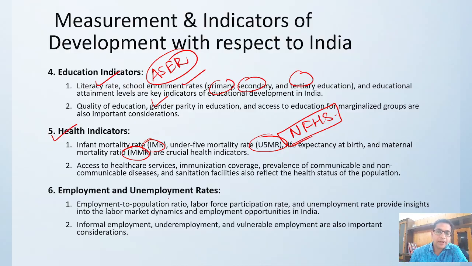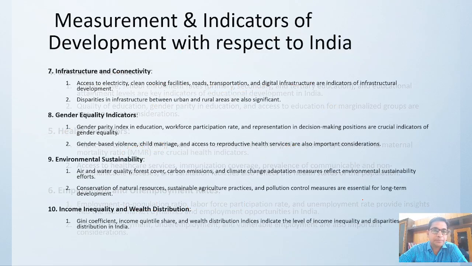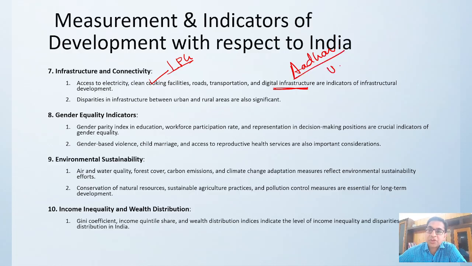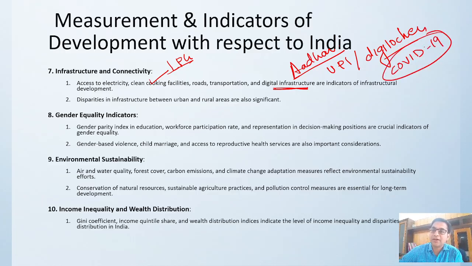Then unemployment, employment: you have the employment population ratio, labor force participation rate, unemployment rate, all these things are there. So you will get all the data over here. Then infrastructure and connectivity, like cooking facility, LPG gas, road transportation, digital infrastructure. Right now we are running Aadhaar, right? Aadhaar is a digital infrastructure. UPI is a digital infrastructure, right? We are utilizing DigiLocker, correct. So this is all. We have the COVID portal, which has been utilized throughout our country,